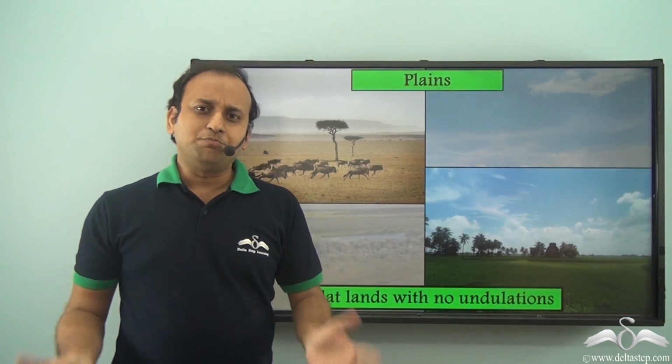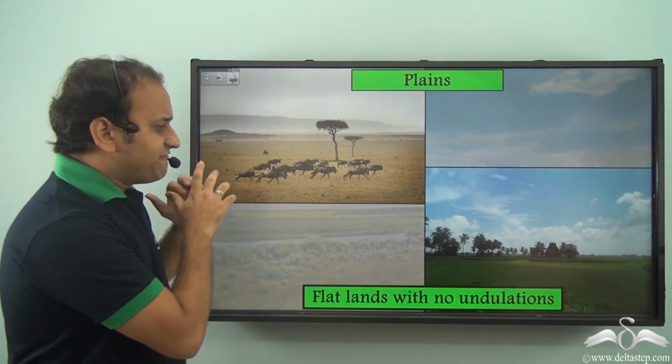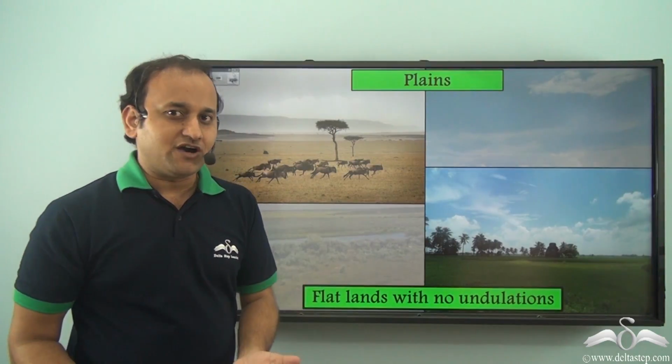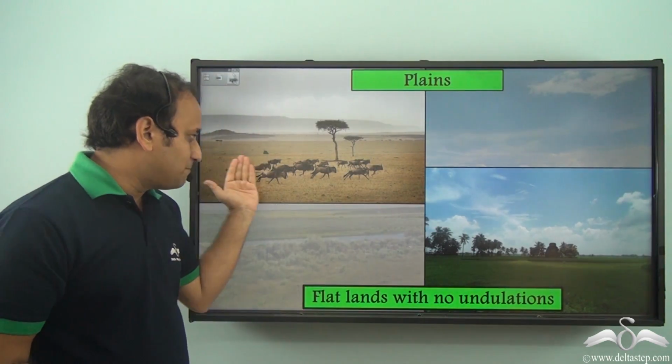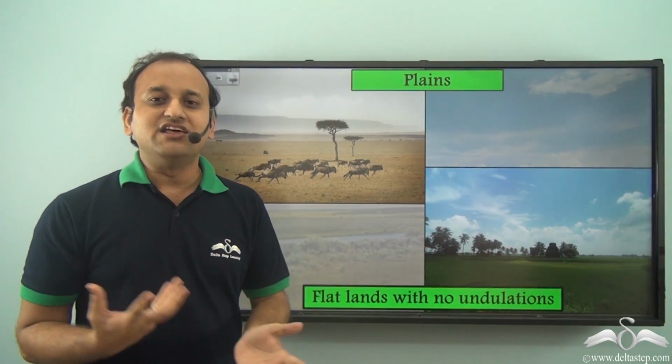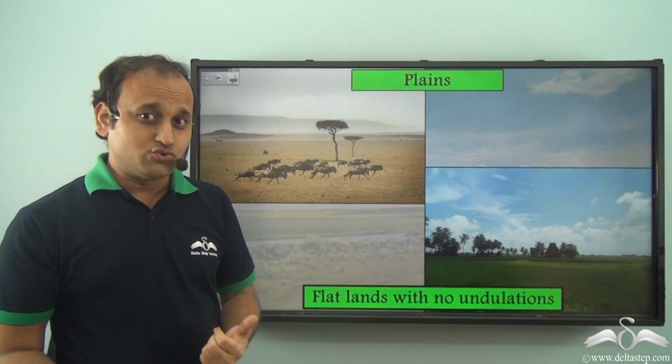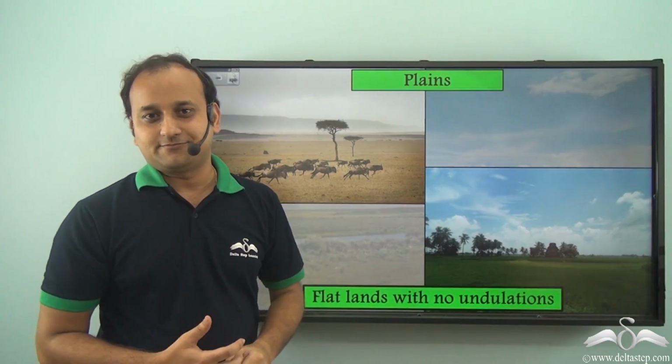Now, when we come to plains, plains are usually very flat with no undulations at all. And such plains are much preferred by human beings and animals. Because naturally, as these are plains and completely flat, living on them and walking on them, all the different works which we do are easier in plains.